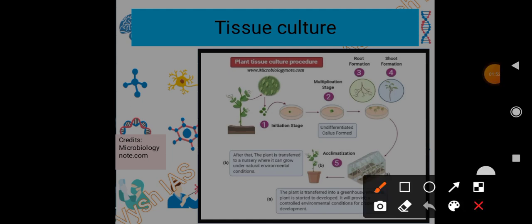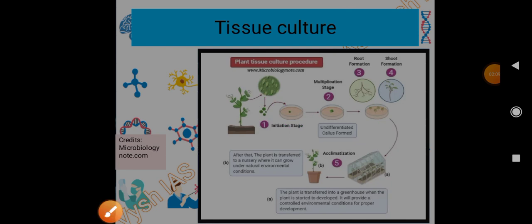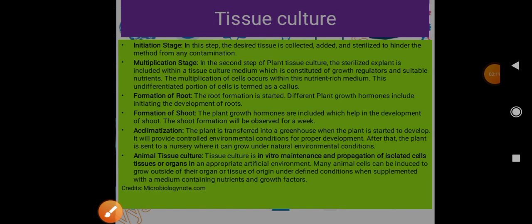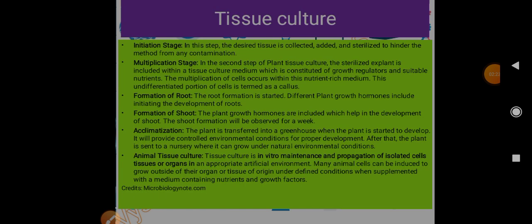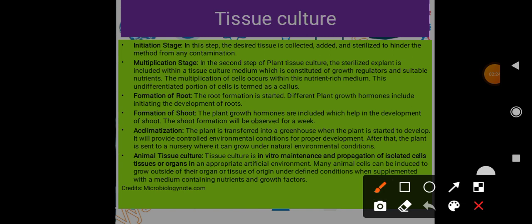So it is very easy. First, one tissue is taken. It is introduced into some culture medium so that it can differentiate. Later it will start differentiating into roots and shoots. Then it will be transferred to a greenhouse, and after the greenhouse it is transferred to a nursery, and that's how it will become a plant. So we will get desirable plants, right? This has been explained here.